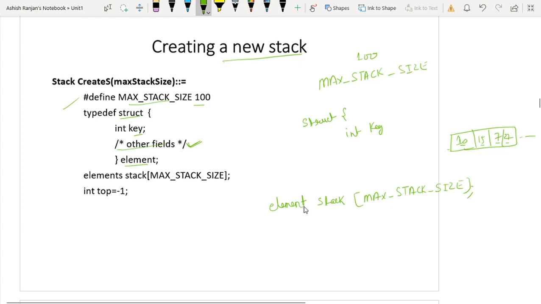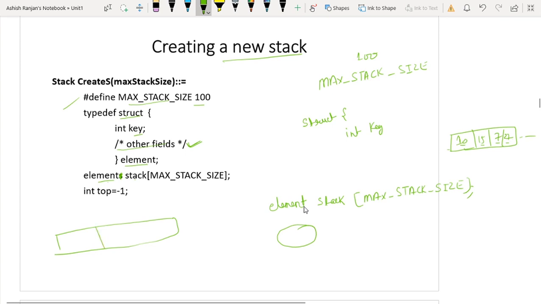Okay. So what it will do, here is not elements, it will be element. So element is nothing but a structure. So this is the structure. This element will be replaced by the struct. So this is the structure. The name of the structure is stack and its size is what? 100. So a structure will be created of size 100.